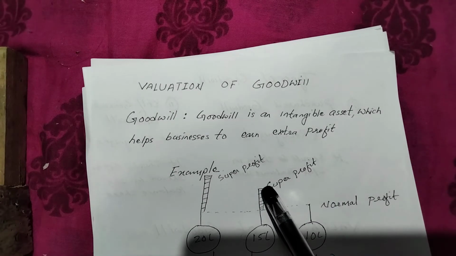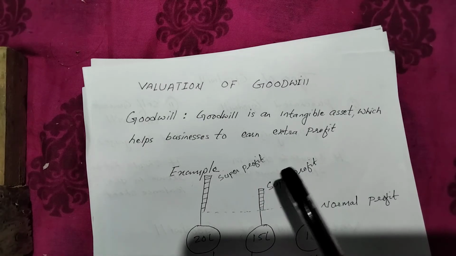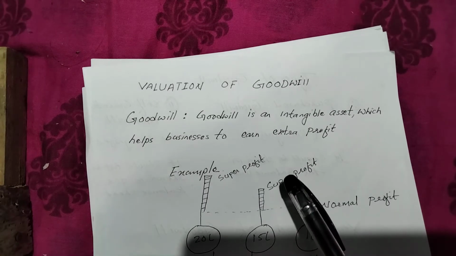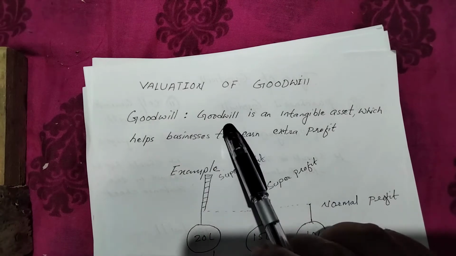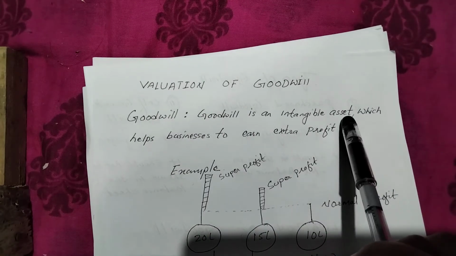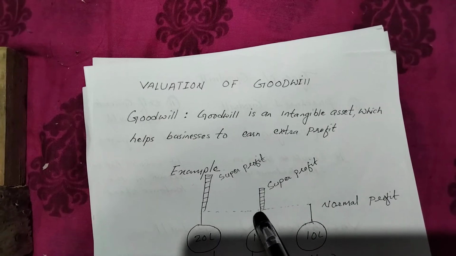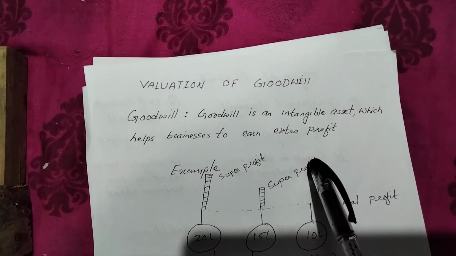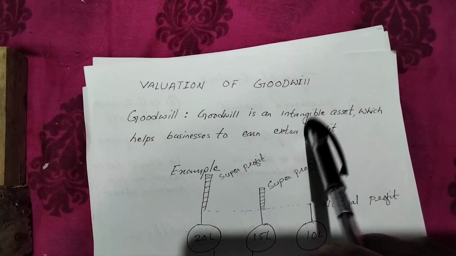Now, although you know the meaning and definition of goodwill, we are going to repeat it once again. Goodwill is an intangible asset which helps a business to earn extra profit. That means goodwill is an asset of the business, but an intangible asset.